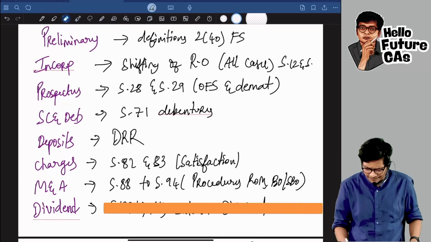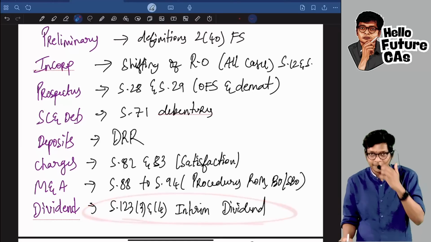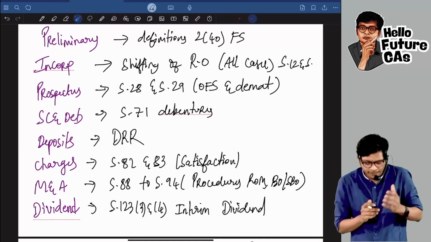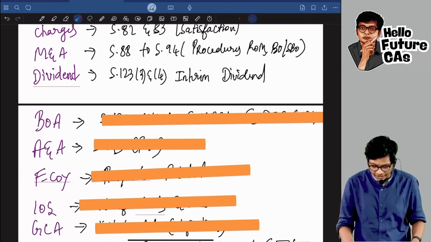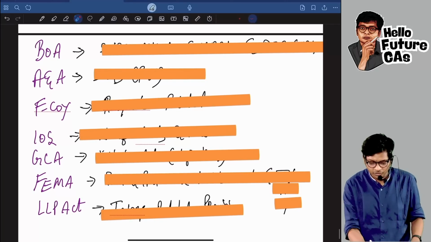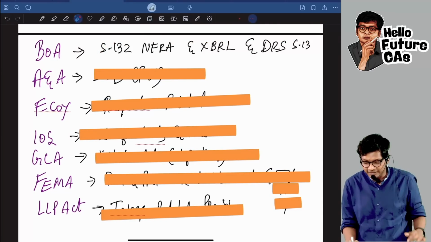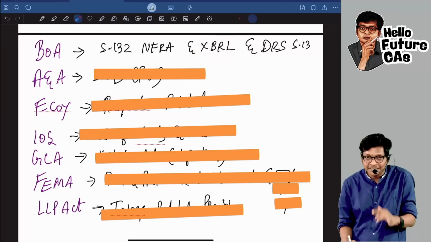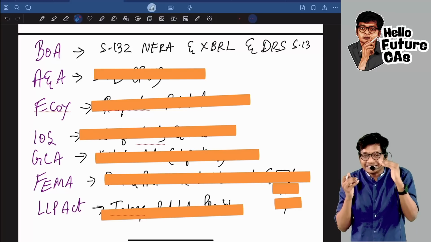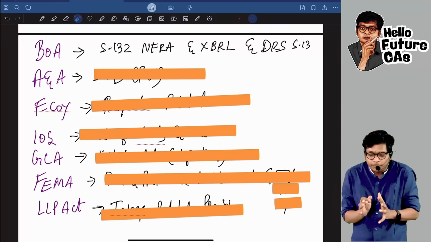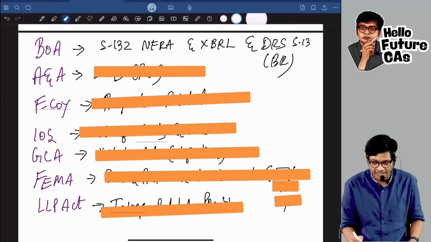Now come to the dividend chapter. Dividend is a small chapter. Mostly you would have studied this, but some of them skip interim dividend because they don't understand the concept. But don't skip chapters like dividend and charges and deposits, guys. These are scoring areas. Come down to books of accounts. Sir, what do you think I would have skipped? Section 132 NFRA you would have skipped, or XBRL filing limits you would have skipped, thinking not important, or section 134 director's responsibility statement, those points, and contents of the board's report also you may have skipped.